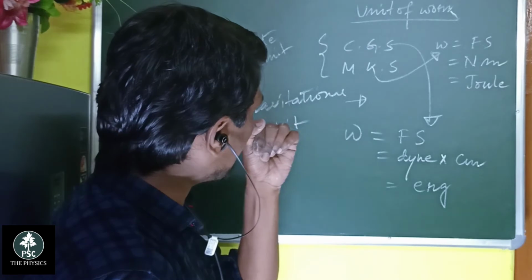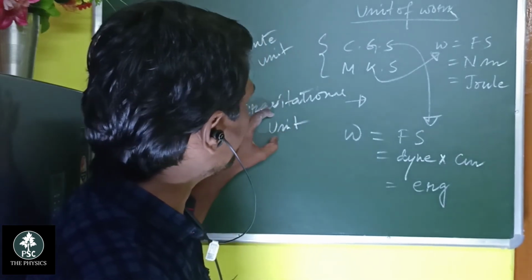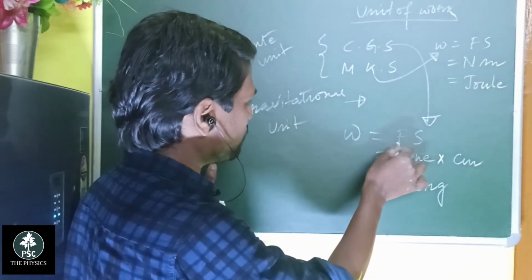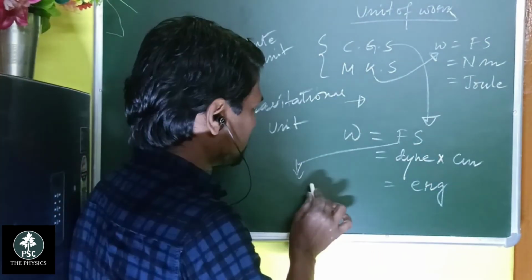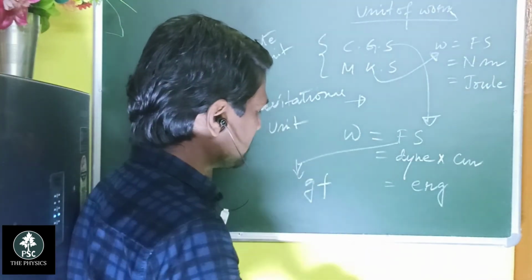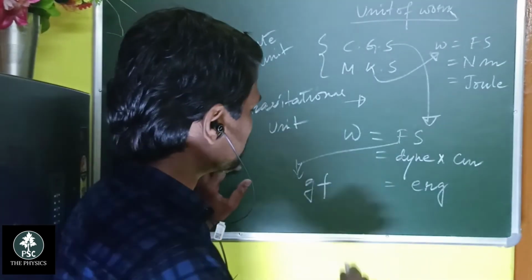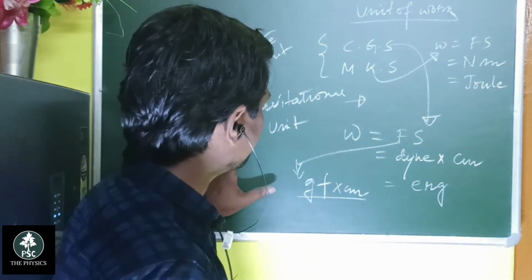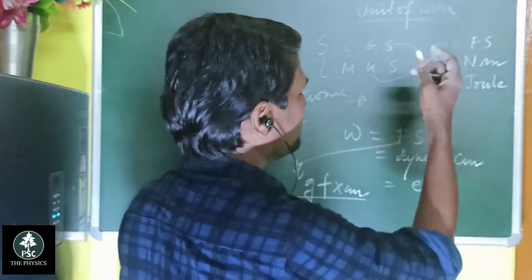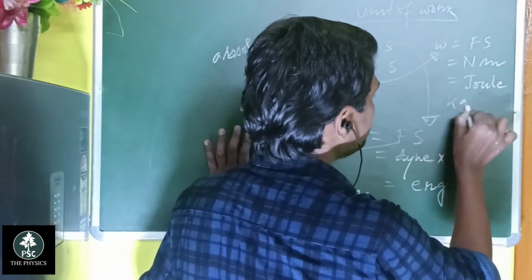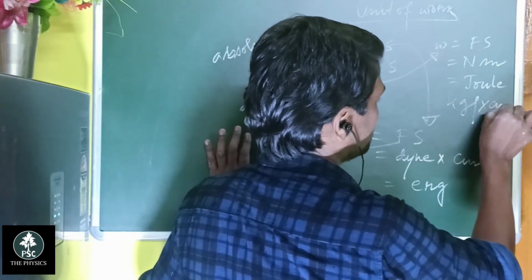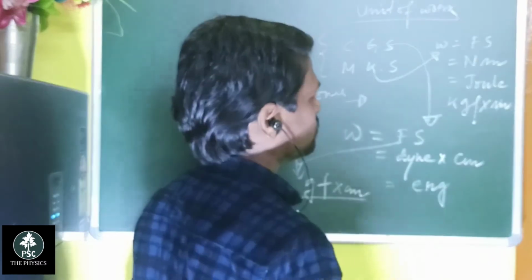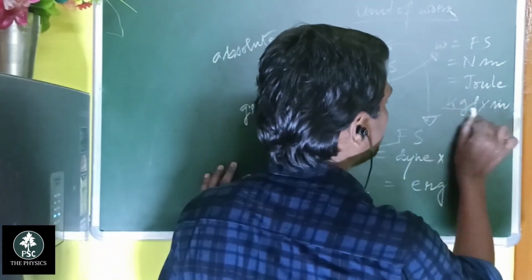And students, for the gravitational unit, in place of force you can write gram force, and then centimeter. So gram force centimeter is the gravitational unit in the CGS system, and here you can write kg force into meter. So this is also a gravitational unit.